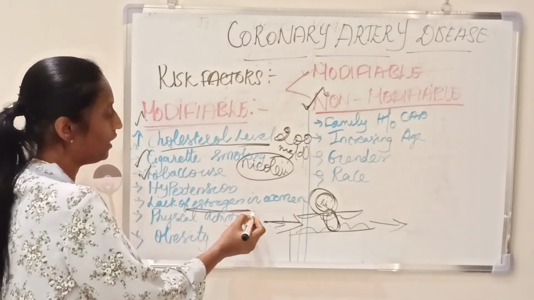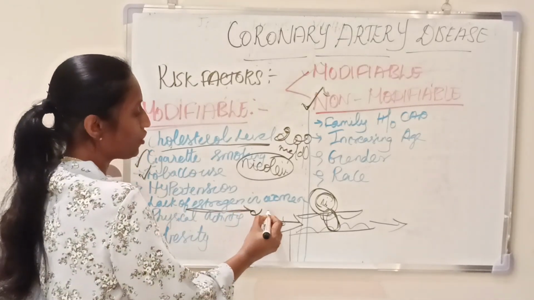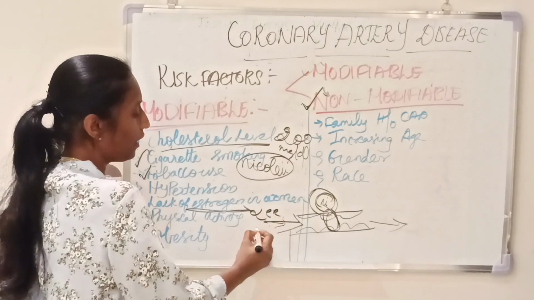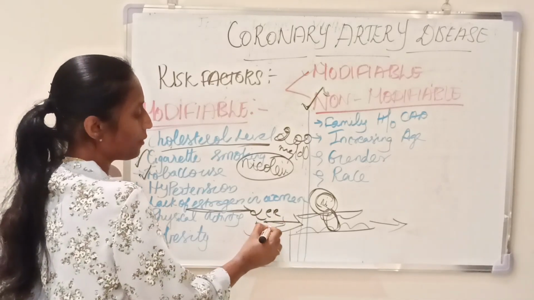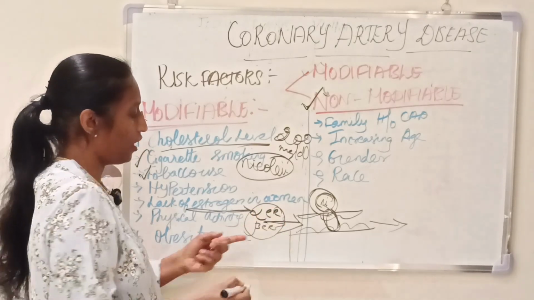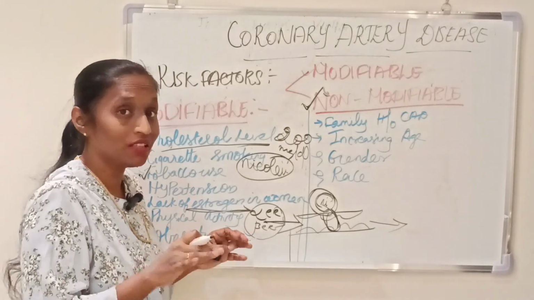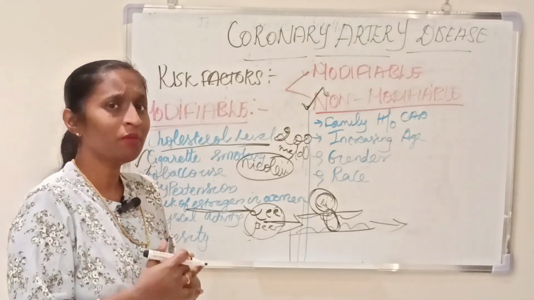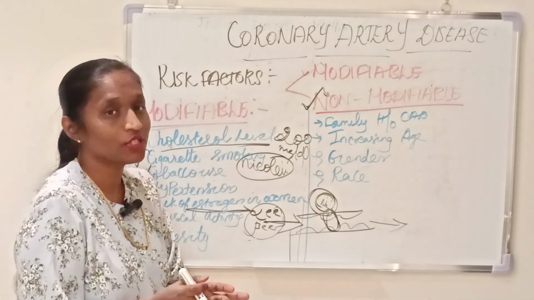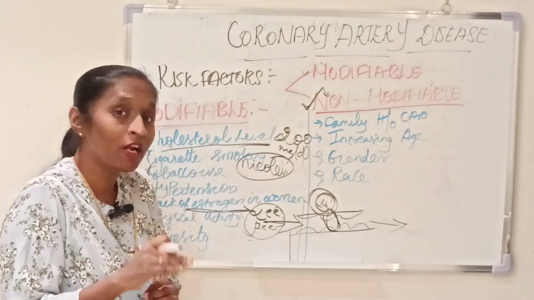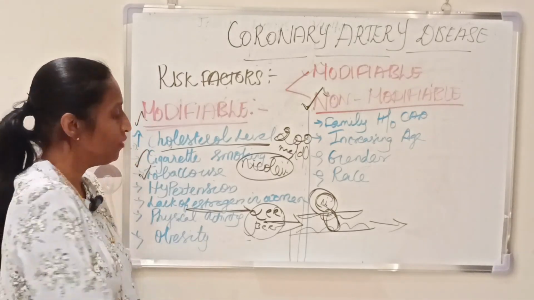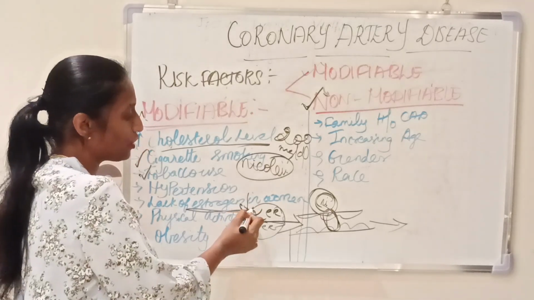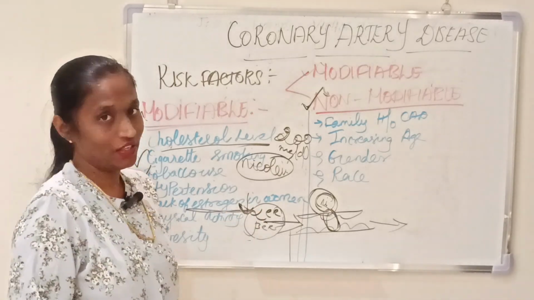It has alpha estrogen receptors and beta estrogen receptors, and these two receptors are present in the DNA of the person. If the woman enters the menopausal state, what will be happening? There is a decrease in the estrogen level.